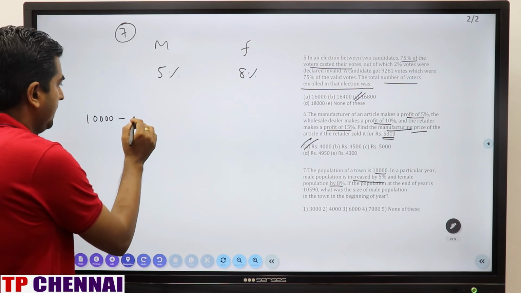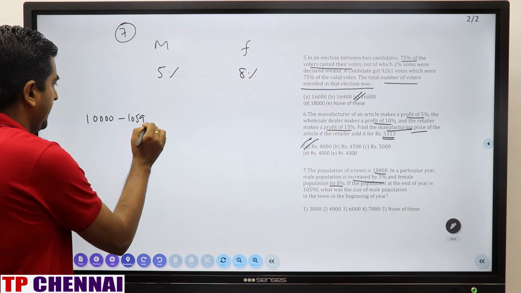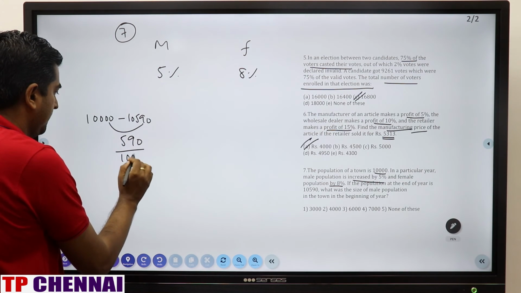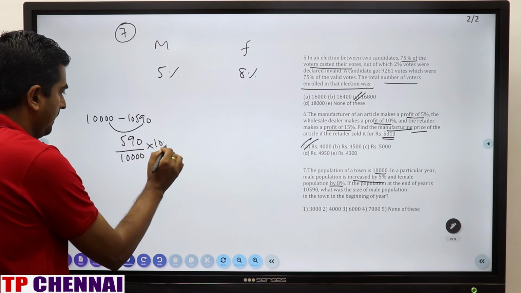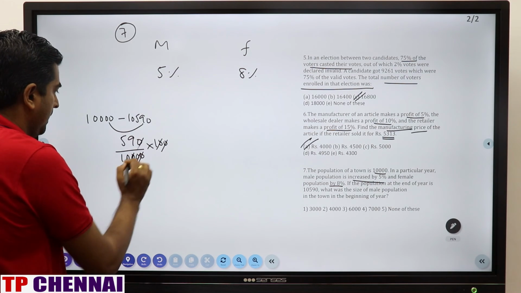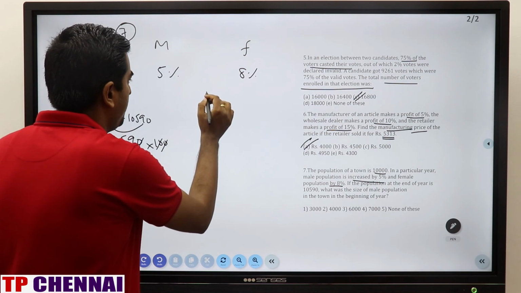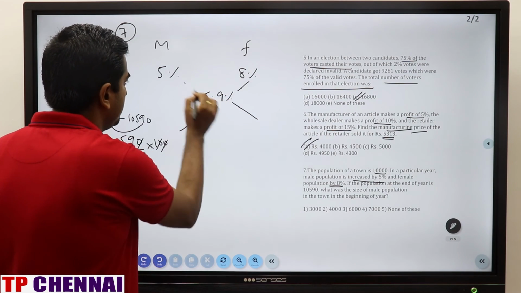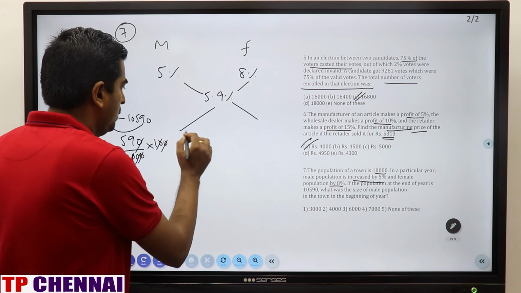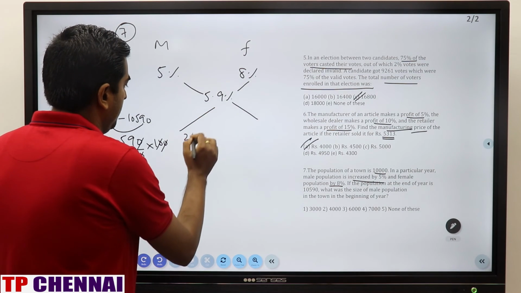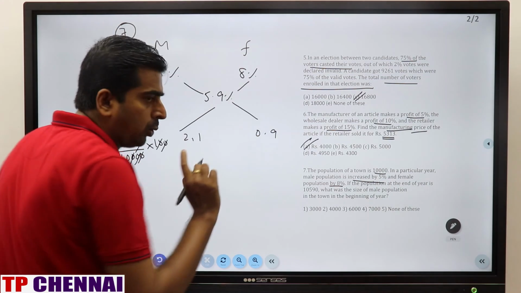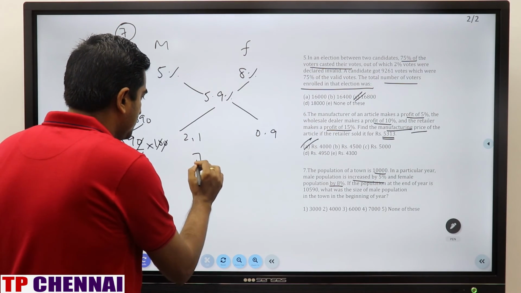What about overall increment? So initial population is nothing but 10,000. Now it has become 10,590. How much increment? 590 on 10,000 into 100. 59 by 10 is nothing but 5.9. So overall change is 5.9. Do the allegation. 8 minus 5.9 is 2.1. 5.9 minus 5 is 0.9. So what is the ratio? 21 is to 9, or I can say 7 is to 3.